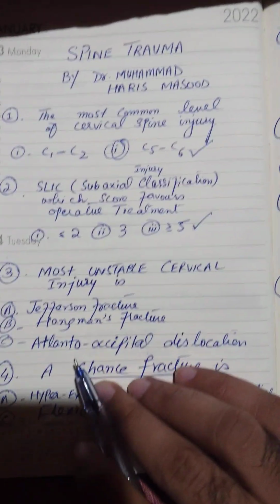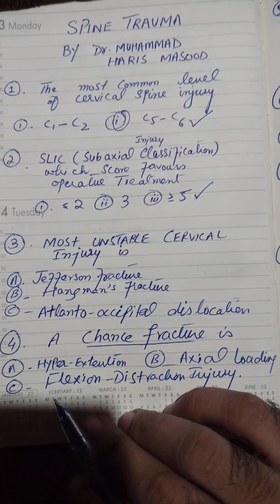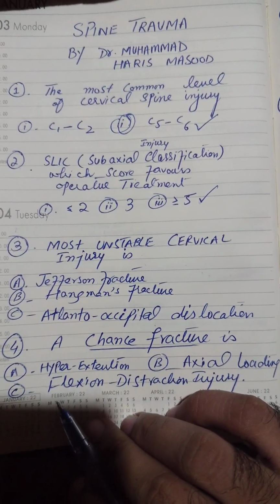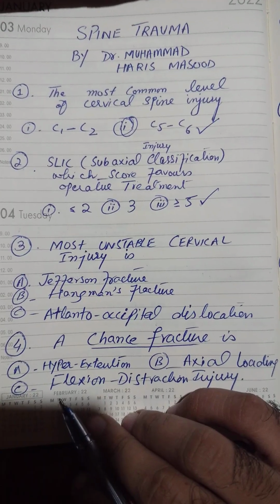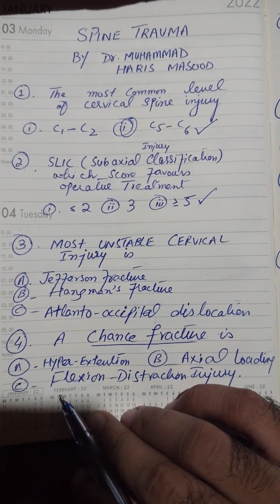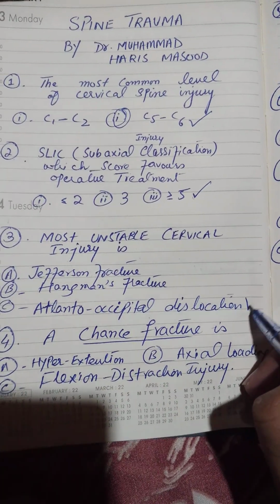Okay, so in our third question, it is asking which is the most unstable cervical spine injury. So the most unstable cervical spine injury is atlanto-occipital dislocation.